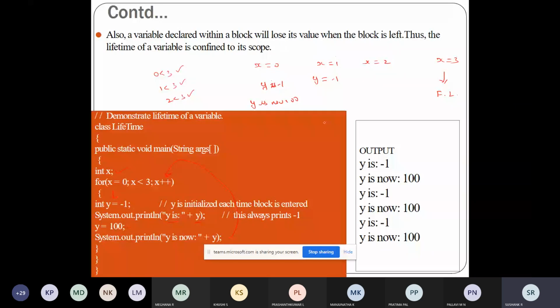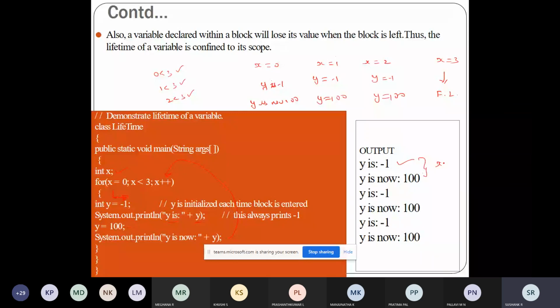When x was 0, the value of y was initialized to -1, and then y was assigned a new value 100. So every time the control enters this for loop, y will be initialized with -1 and then with 100. That's why every time you'll get the output y is -1, y is now 100.